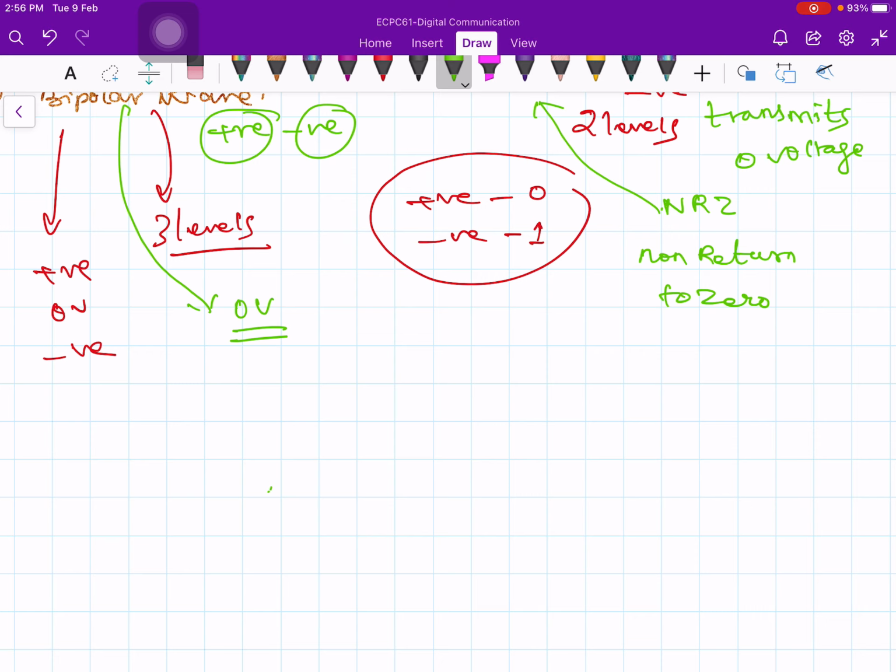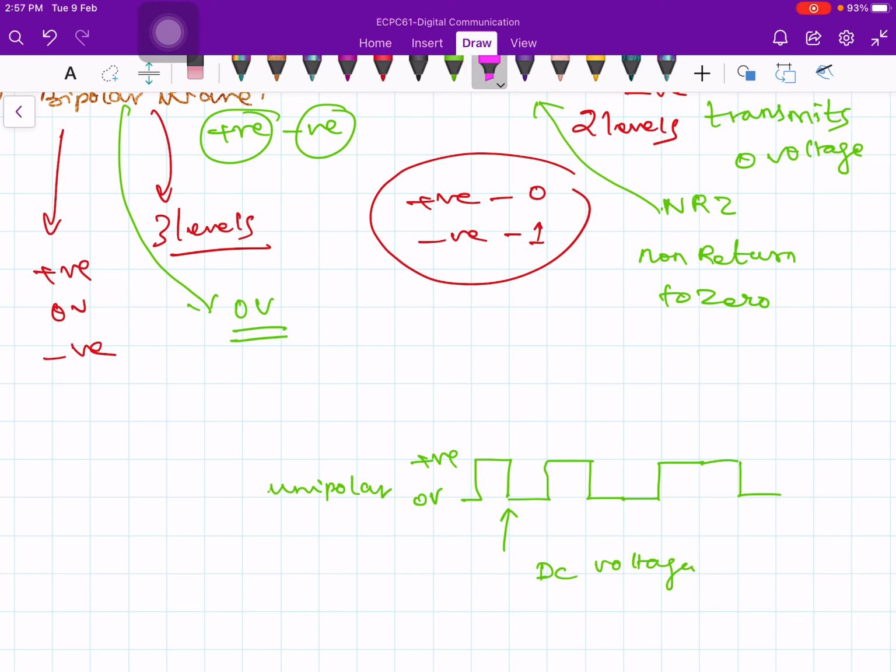Suppose you take unipolar: either you transmit a positive pulse or 0 voltage, again a positive pulse or 0, and so on. If you take the average of this, the DC voltage lies somewhere here. This is my DC level.